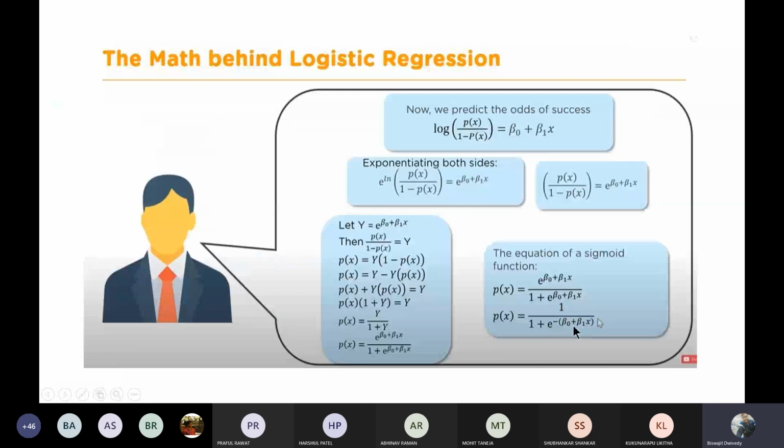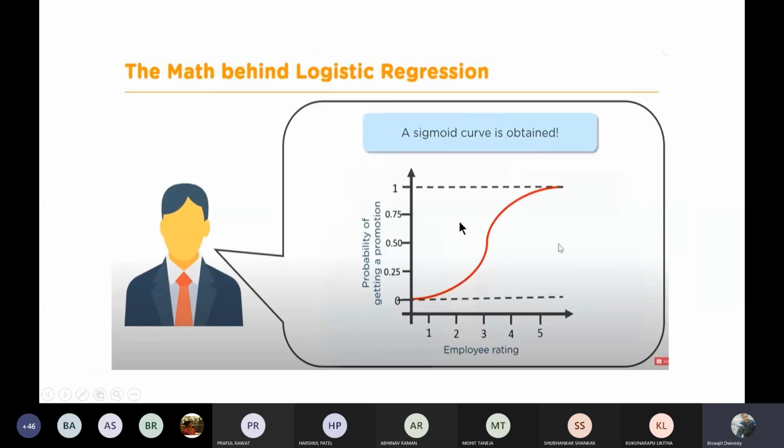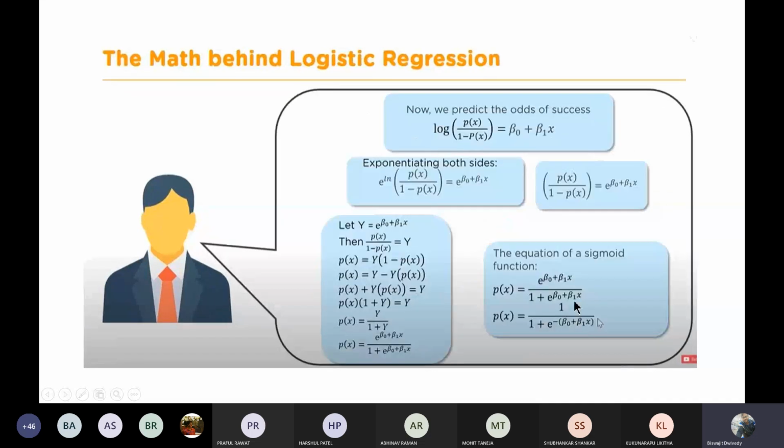That means whatever is on your left-hand side can be represented as an exponential function of that straight line. Whatever straight line we are using for linear regression can be used here. So this is the math behind your logistic regression. If you use that, then we will have a sigmoid curve which will look like this, and based upon this m and c value, the curve shape is going to vary.